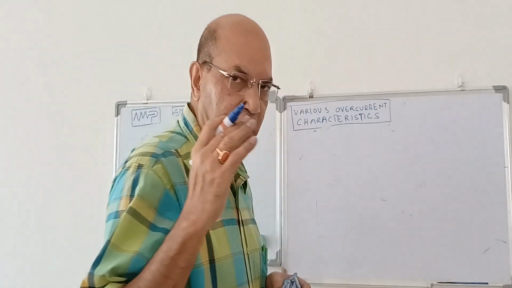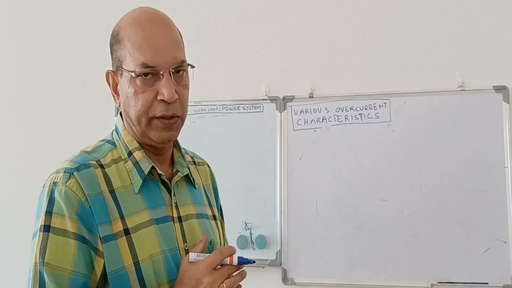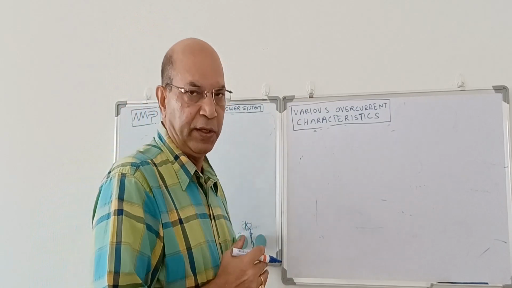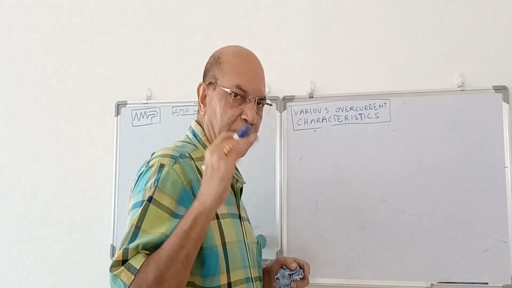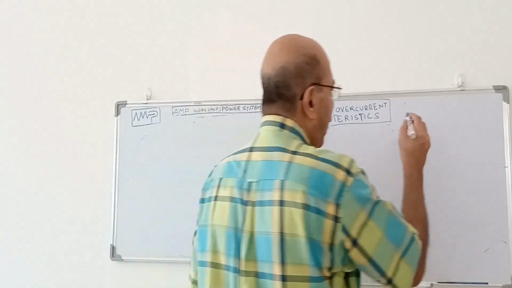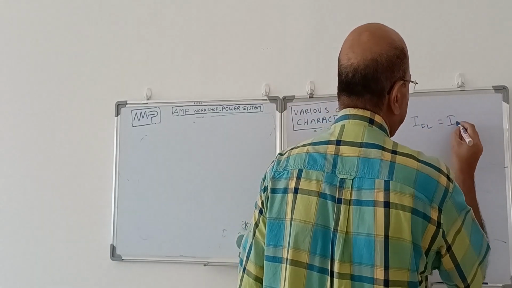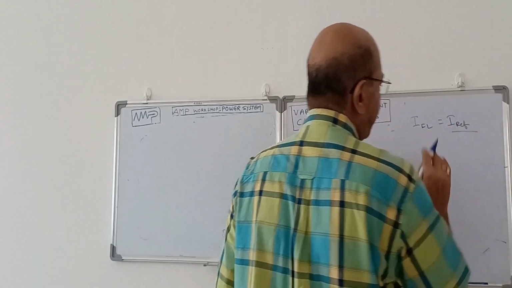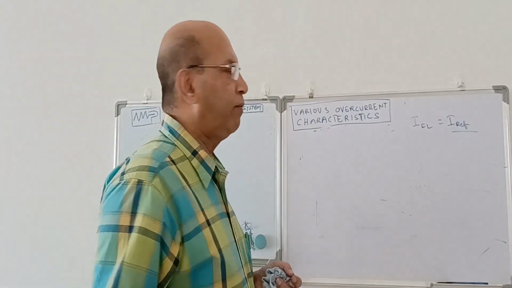Now, all the IDMT characteristics, or overcurrent characteristics which are inverse in nature, have an operating time for a particular current. Suppose I is the full load current, which we call I reference. That is the reference current I put in the relay. Then at what time the relay will operate depends on the fault.